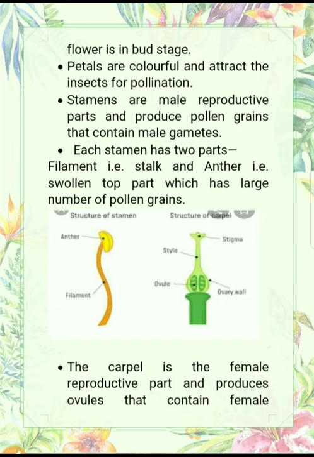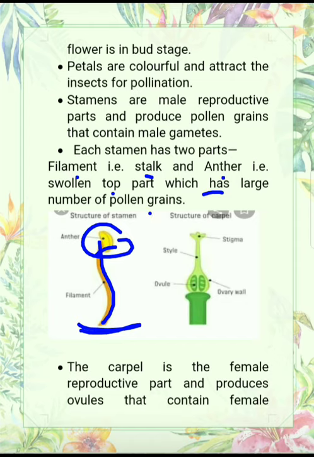So each stamen has two parts. Stamen has mainly two parts. You can see in this diagram, this is the anther and this is the filament. Filament is actually the stalk, the stalk which binds anther to the lower part. So each stamen has two parts: filament, that is the stalk, and anther, this is the swollen part which has a large number of pollen grains.